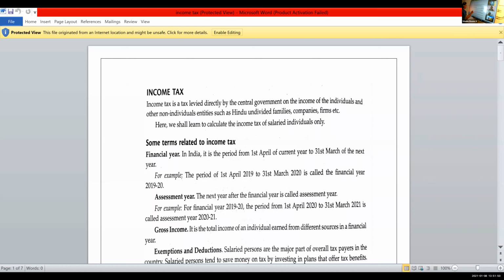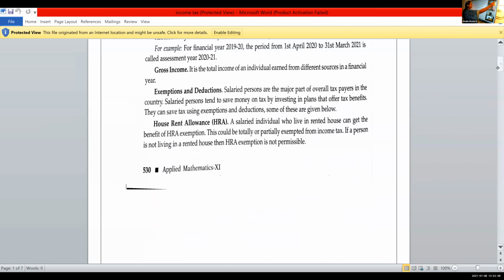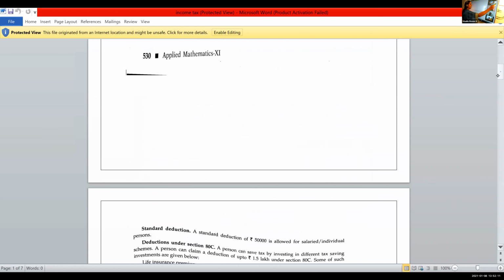Assessment year. What is meant by assessment year? The year after the financial year, we call it the assessment year. Then gross income. Gross income is the total income earned from all the sources. Then exemptions and deductions are there. HRA and standard deduction are there for all salaried persons.